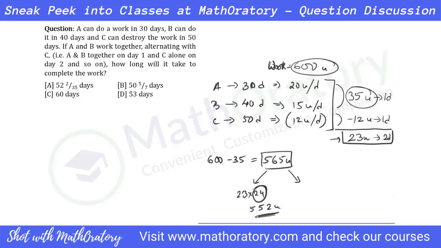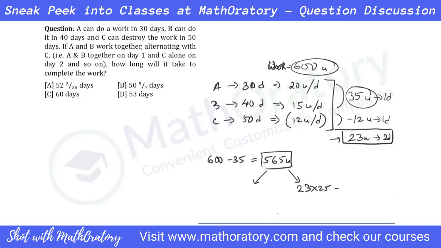So don't do that. What you do is, if it is possible that the cycle completely hits on this number 565, whatever it is, depending on the data, then it is fine. I mean, then you don't have to worry about these kind of things. But if it is not, then hit on the multiple of 23 which is just above 565. So in this case, it will be 23 into 25.